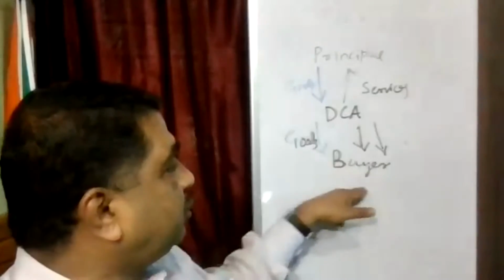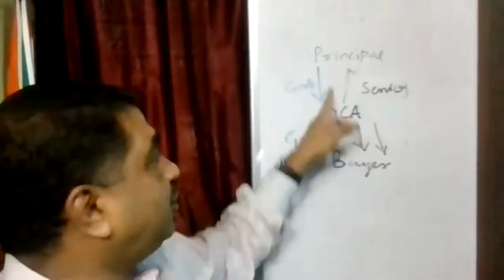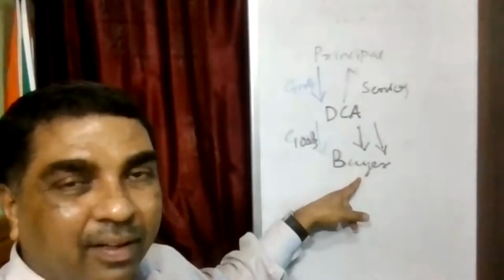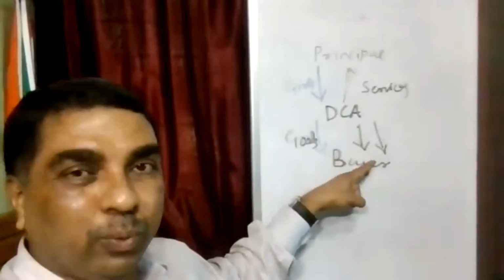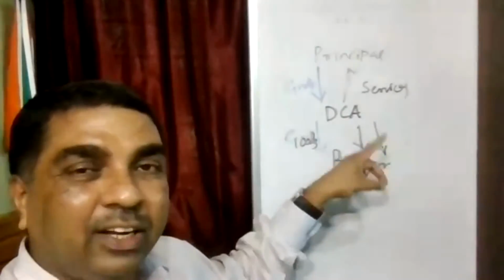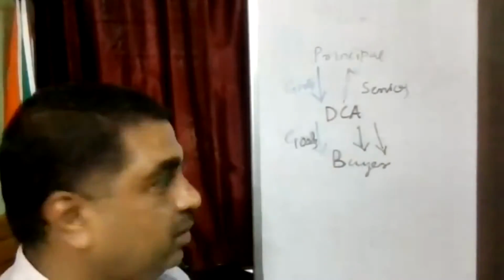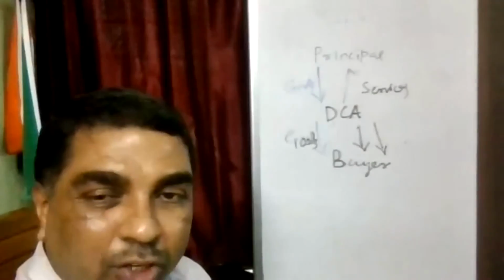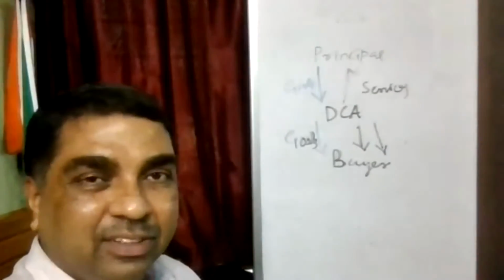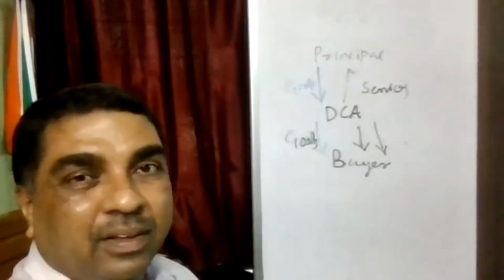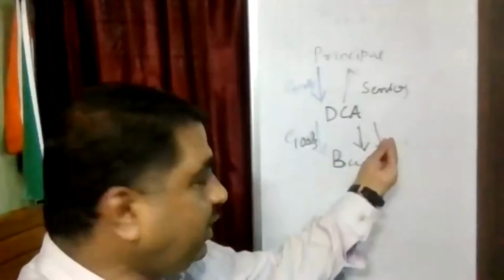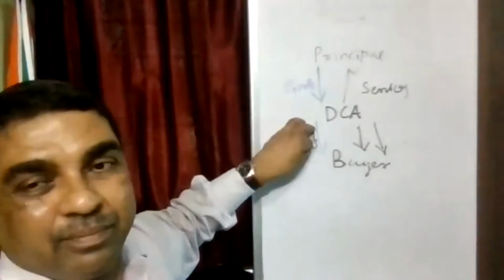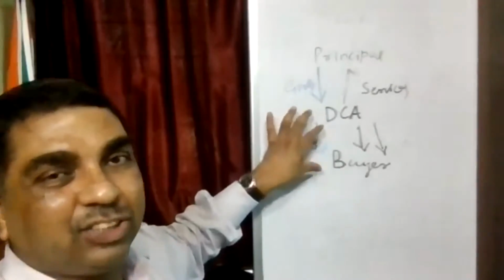Now, who has supplied goods to the buyer? It's the DCA who has supplied the goods, not the principal. So this is separate. DCA has supplied goods to the buyer. And in the context of that supply of goods, he has given that loan and is collecting interest. Therefore, that particular transaction, that means the loan transaction, shall not be treated as an independent supply transaction. It is related to the supply of goods. Therefore, the money which is collected by way of interest shall be added to the value of goods, and consequently GST will be levied on that.